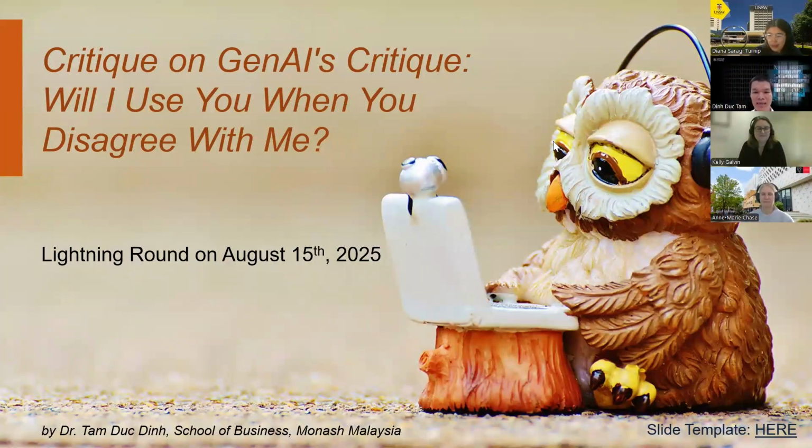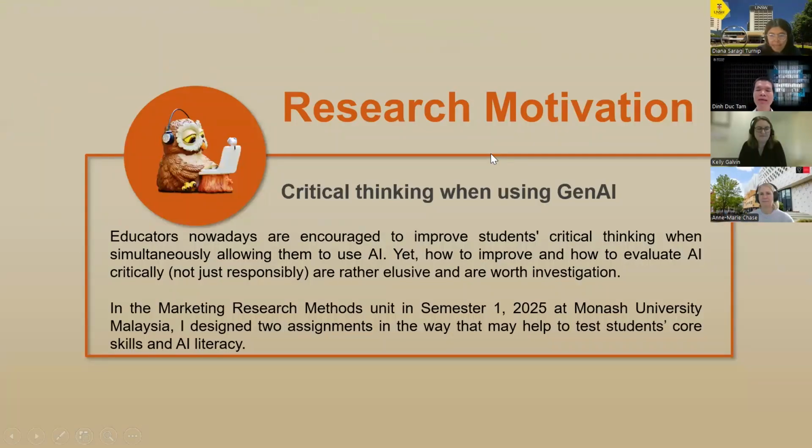So here's the idea. We have heard a lot about critical thinking. In that, we have to encourage students to be critical when they interact with AI. However, until now, the literature is not clear on how to help them think critically when they use AI, because sometimes I think it is like a fad, some hype. Because if a person is good at critical thinking, with or without AI, they will already be critical.